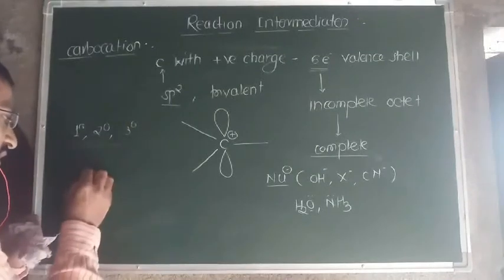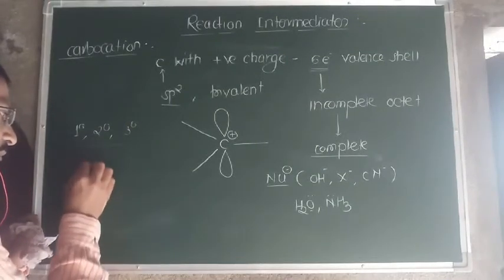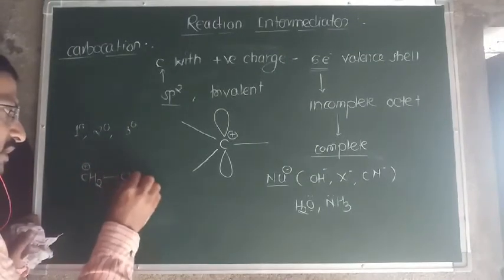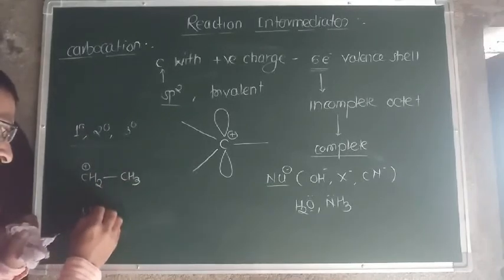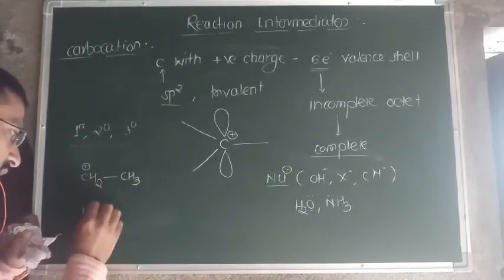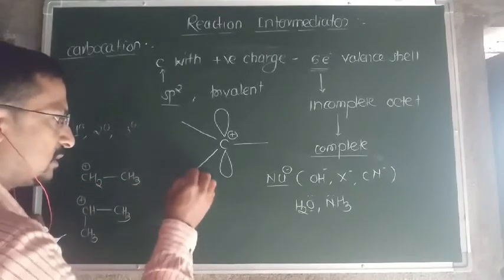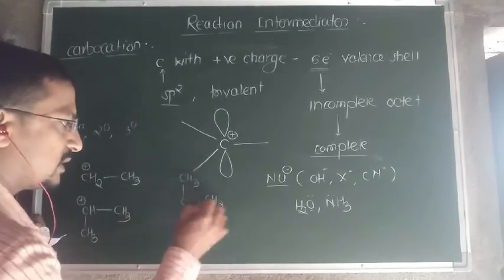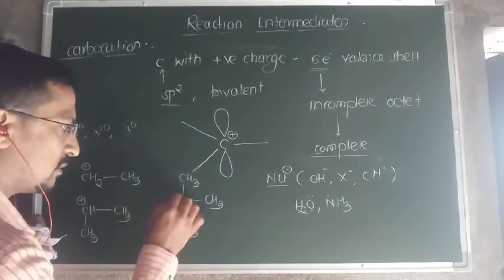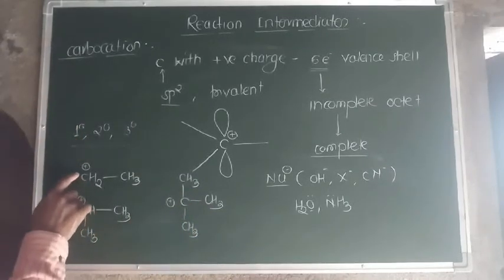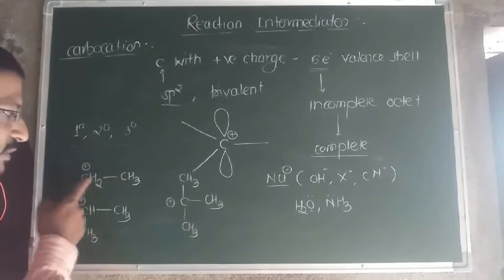If you consider CH3-CH2 plus, CH3-CH plus-CH3, and CH3-C plus-CH3 with CH3. So in the first case, this positively charged carbon is directly attached to one carbon atom.